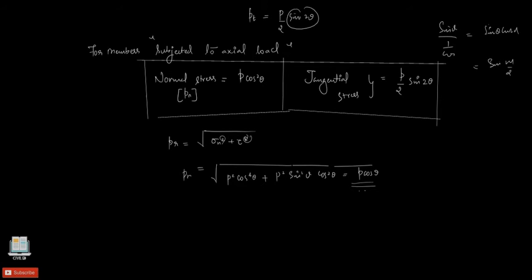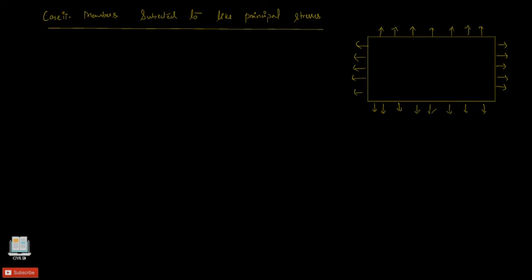Second case is where the members are subjected to like principal stresses. So our like principal stresses are P1 here, P2 here, P2 here and P3 here. On the same plane again, we will consider one plane here and label the corners A, B, C, D, and the point of intersection on CB is our E. And to this plane we have normal stress Pn and tangential stress Pt, which we need to find out. Again, this plane is inclined at an angle of theta.